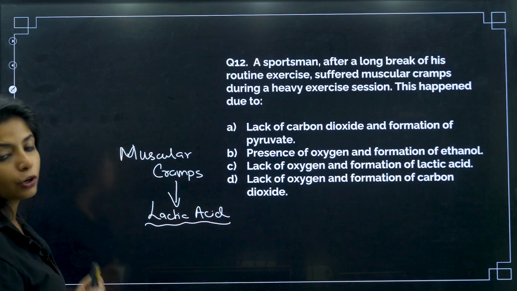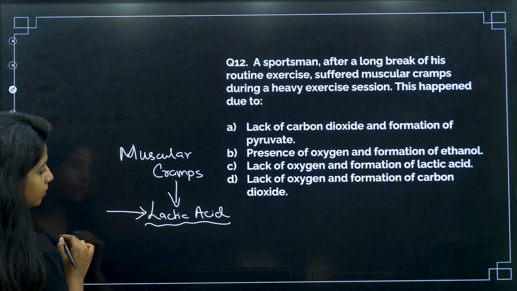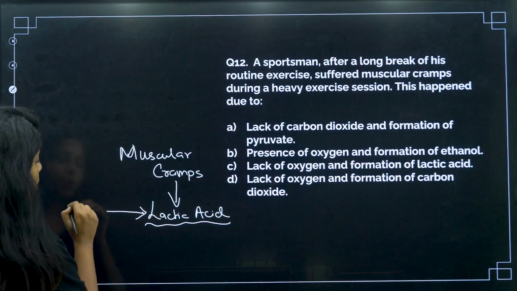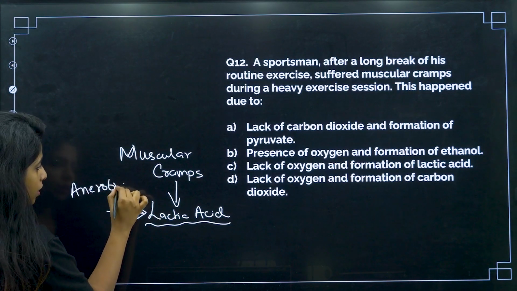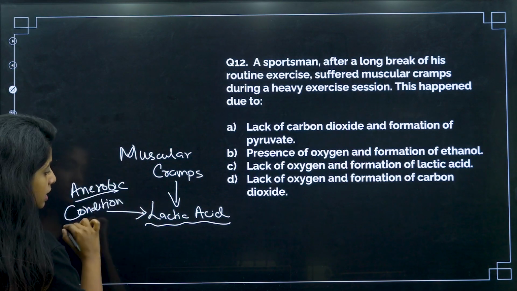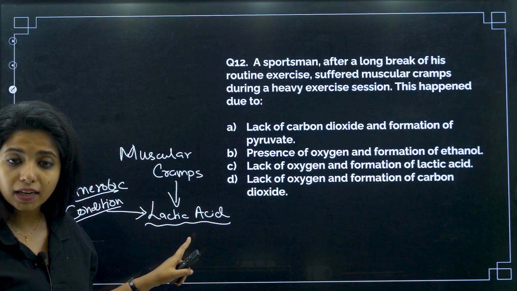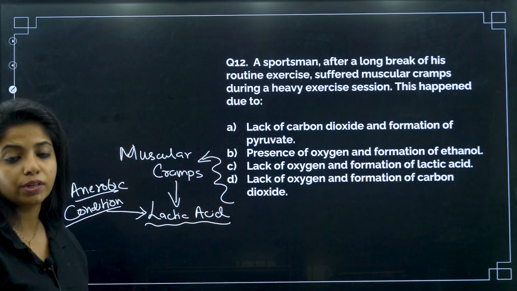Lactic acid is being produced when there is anaerobic condition, and this lactic acid is going to cause what, my dear children?